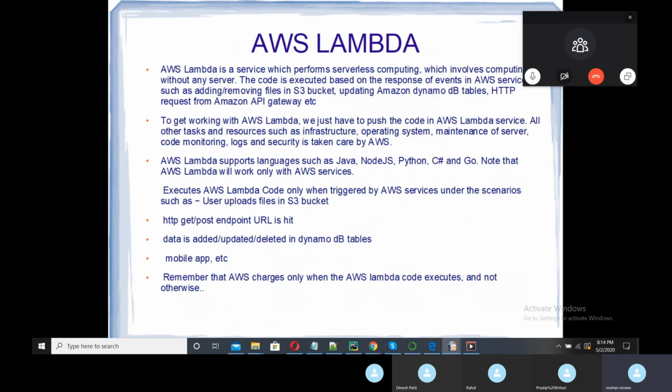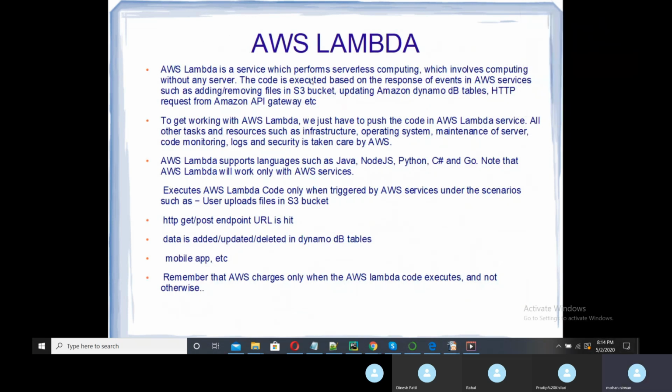So let's see in detail. AWS Lambda is a service which performs serverless computing, which involves computing without any server. The code is executed based on the response to events in AWS services, such as adding or removing a file in an S3 bucket, updating Amazon DynamoDB tables, or HTTP requests from Amazon API Gateway.